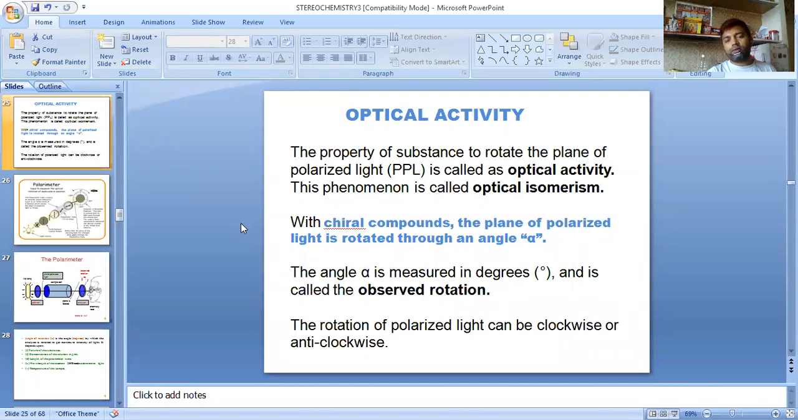Mute yourself. Still noise is coming. One is making noise. Roll number 79. Roll number 79. Mute yourself.